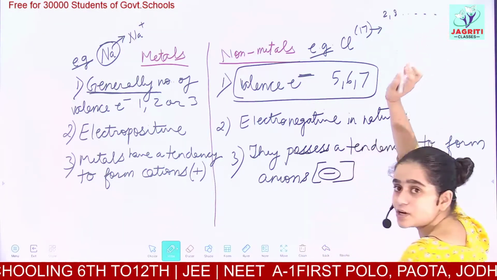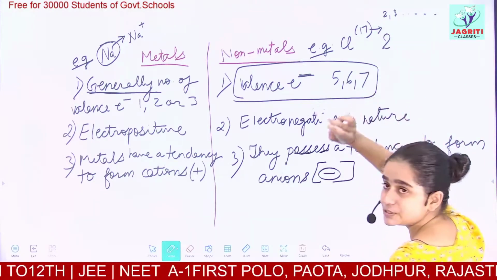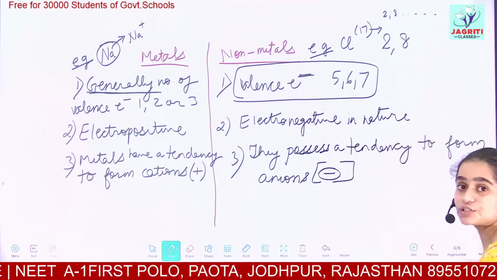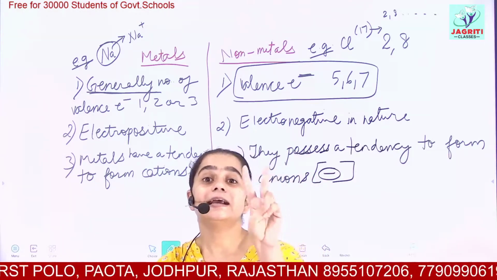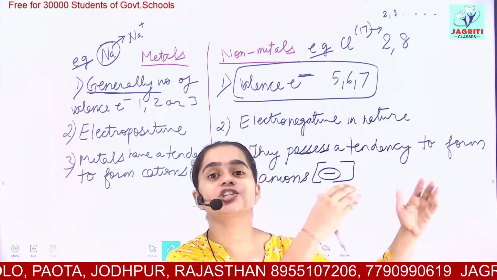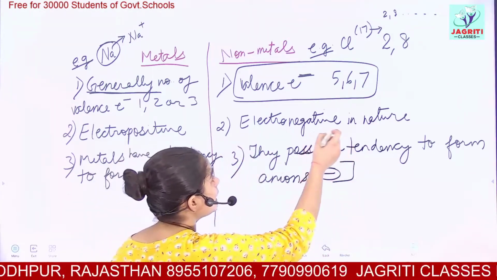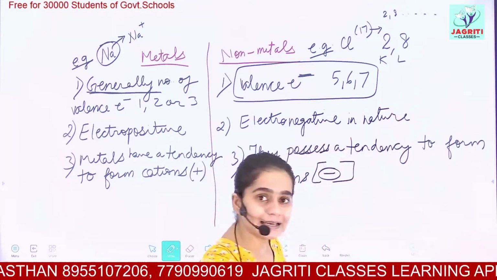In the K shell you have 2 electrons. Then in the next shell you would have 8 electrons. Remember, K can only take up 2 electrons, and the remaining shells can have a maximum of 8 electrons. So 2 electrons are filled in the K shell, then you have 8 electrons in the L shell.